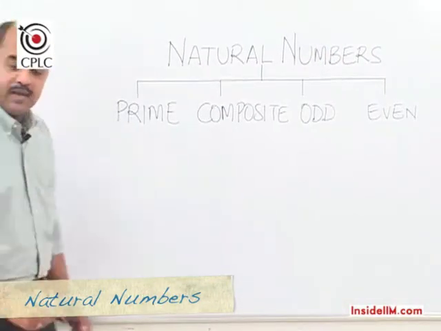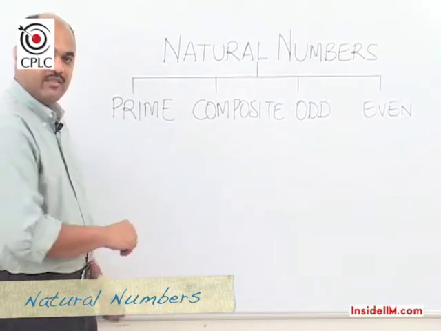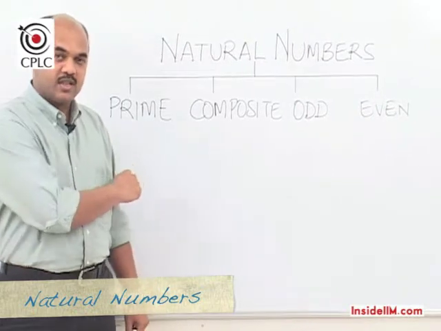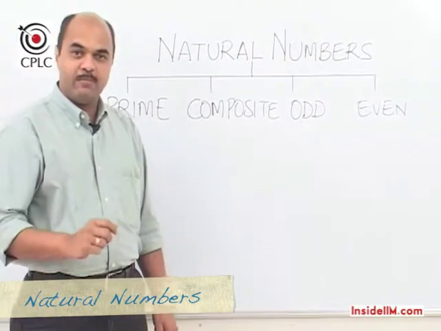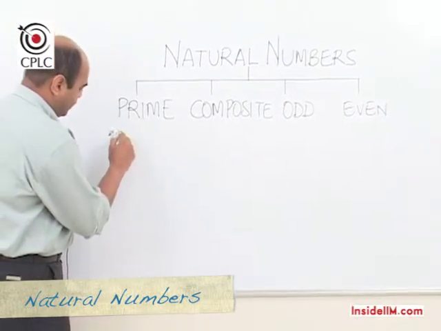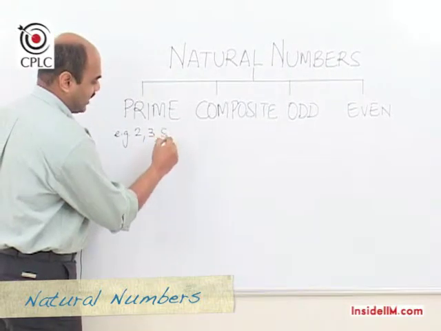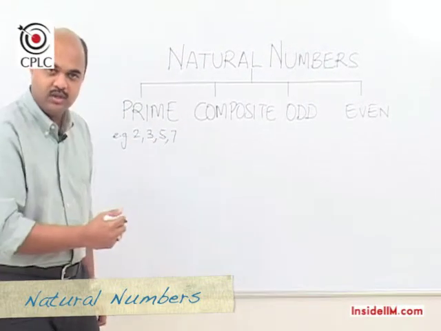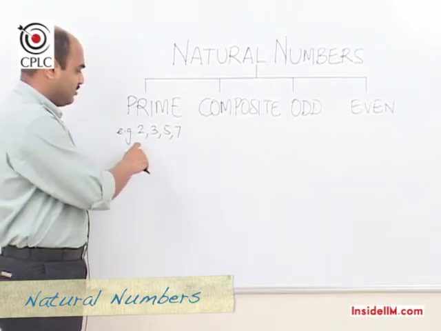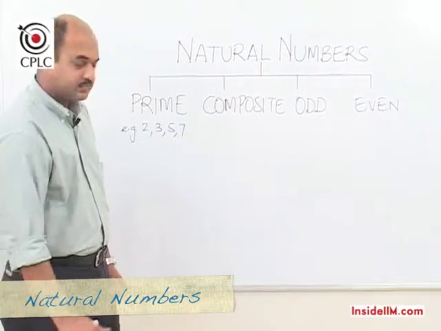So what do we mean by prime numbers? Prime numbers are those numbers which have exactly two factors, which means prime numbers are numbers divisible only by 1 and the number itself. So for example, we have the number 2, the number 3, the number 5, the number 7, and so on. And what we can see about these numbers is that these numbers are divisible only by 1 or the number itself.